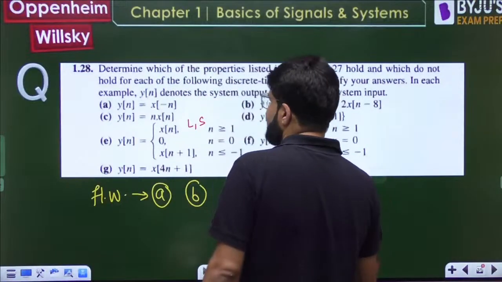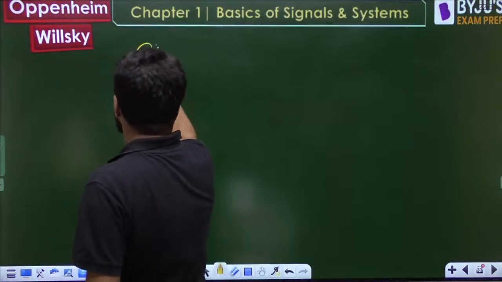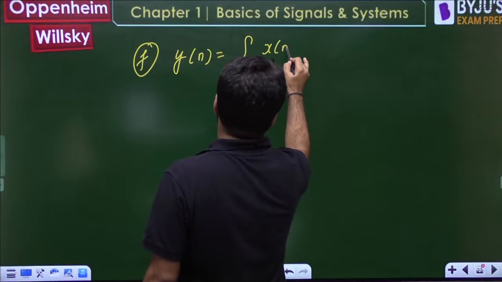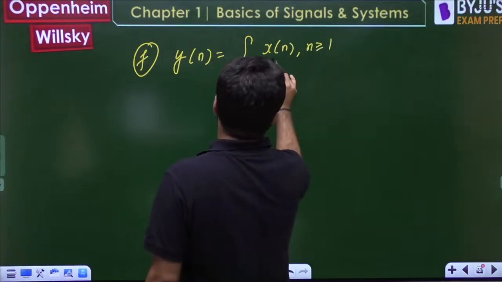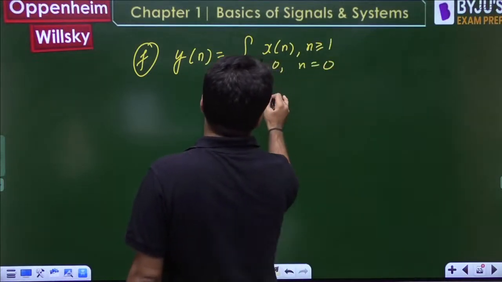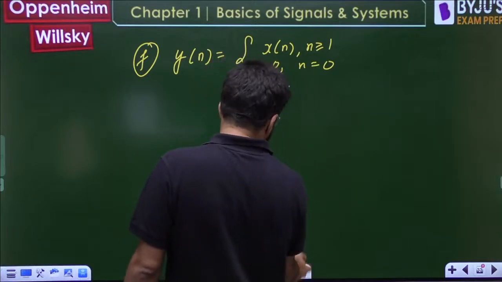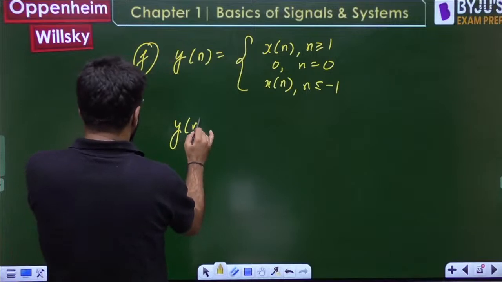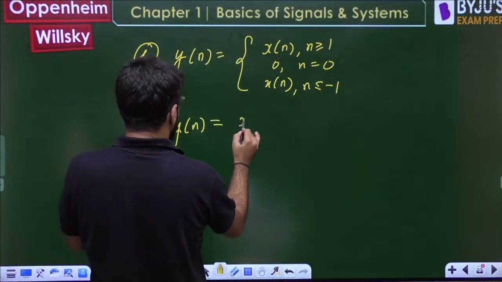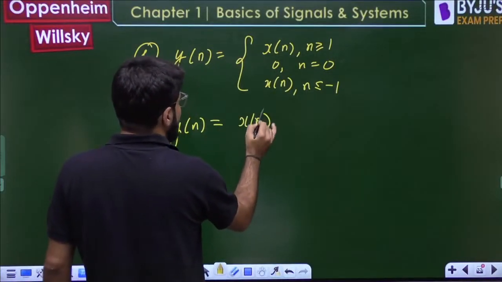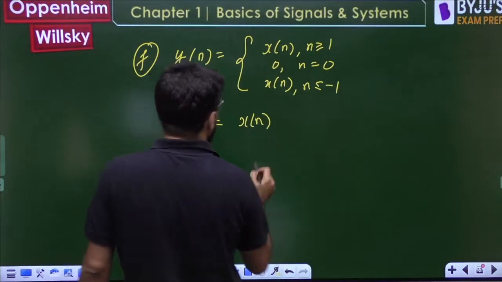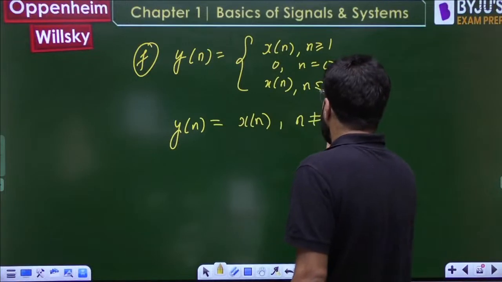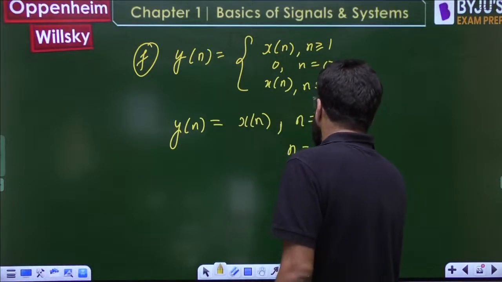Okay, let us solve the F part now. So what is the F part? yn is equal to xn for n greater than or equal to 1, 0 for n equal to 0, and again xn for n less than or equal to minus 1. So I can say that yn is always equal to xn except at one point. yn equals xn for any value of n not equal to 0. But if n equals 0, it is 0.